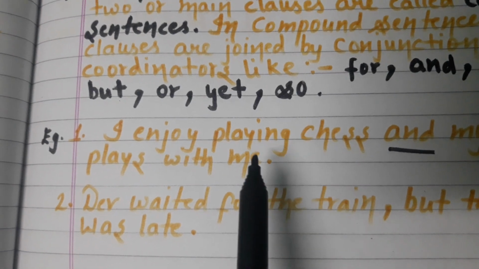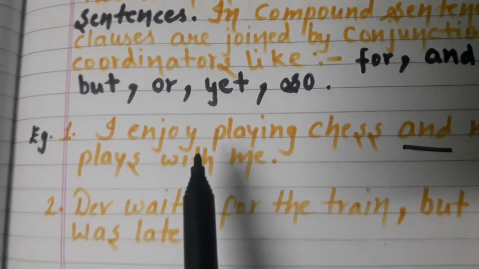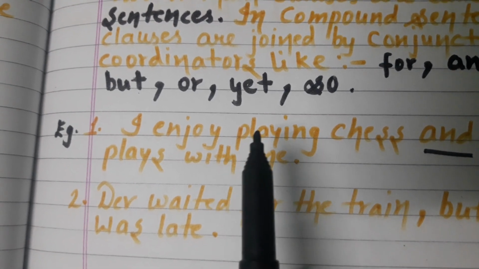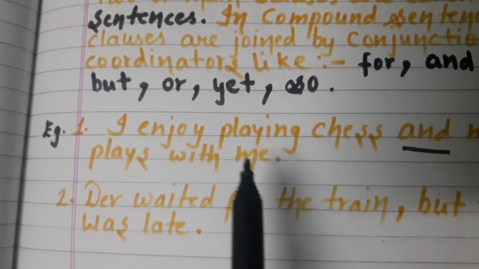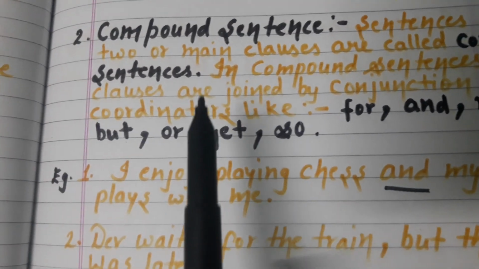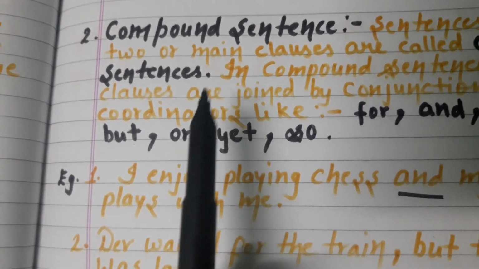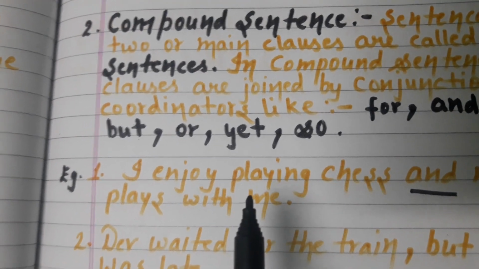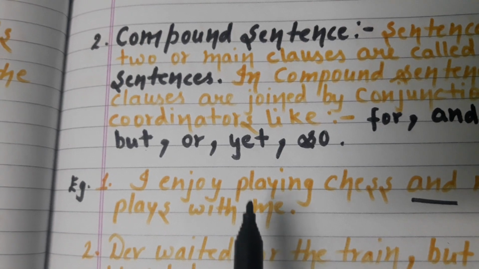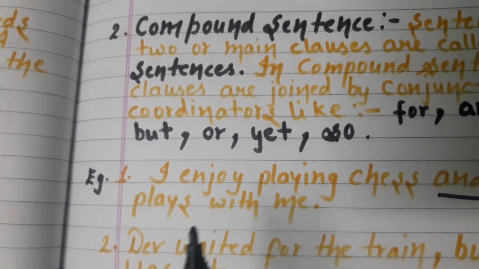Both sentences do not depend on each other, they both are independent clauses, and when we join both the sentences we use a conjunction, and so this is called a compound sentence. In short, when two independent clauses are joined with the help of a conjunction, that becomes a compound sentence.